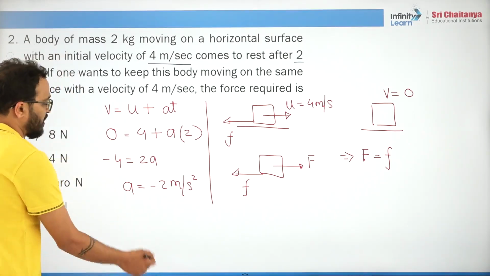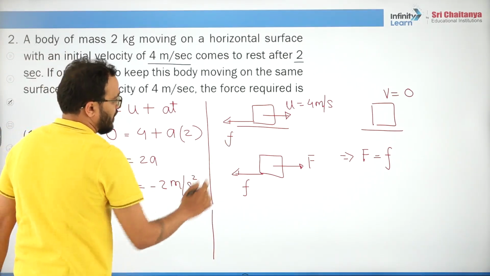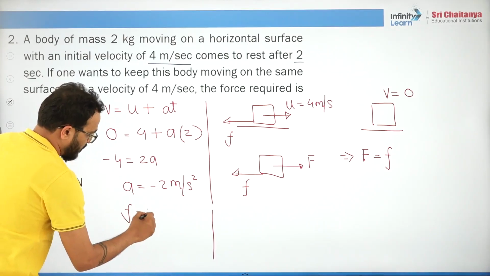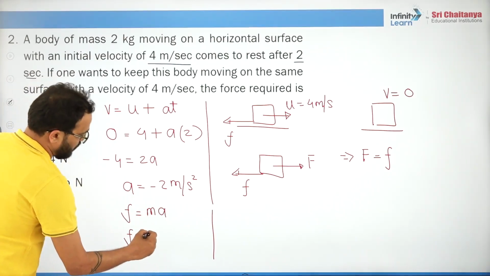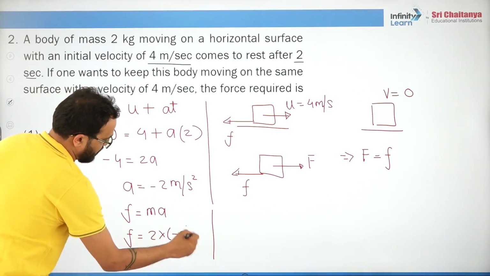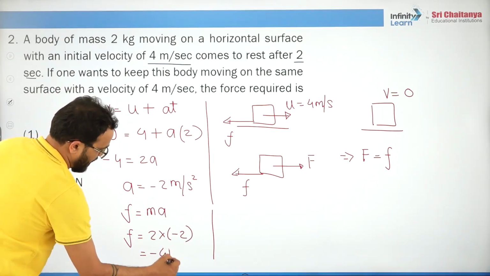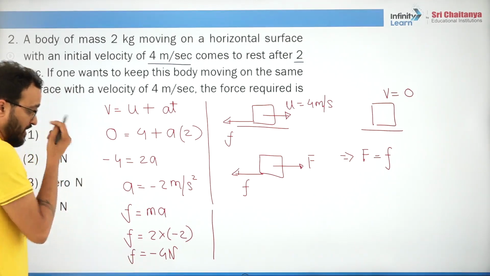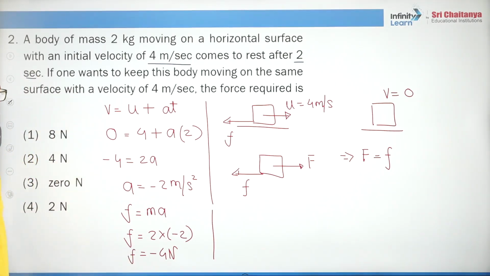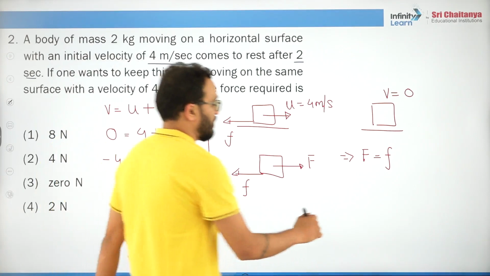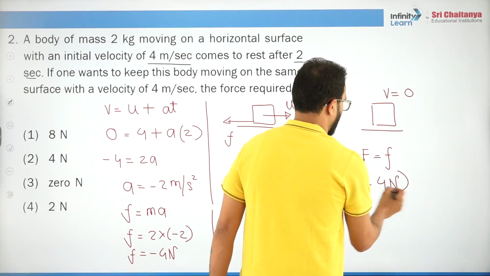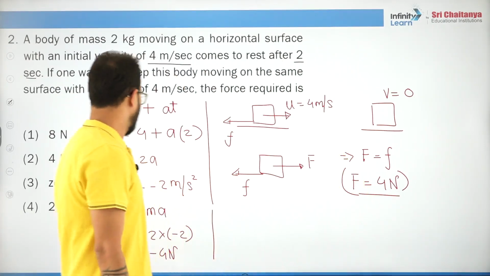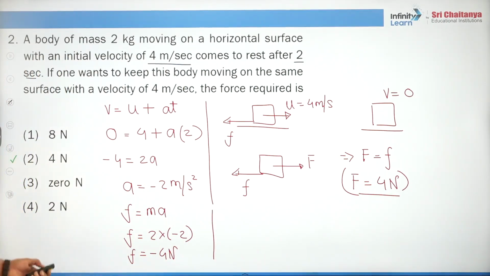Now, how much is the frictional force? Initially only friction was acting. So frictional force is m into a. M is given 2. What is a? Minus 2. So what is the answer? Minus 4 Newton. So frictional force is minus 4 Newton, acting in the backward direction. So obviously, how much should be your F? Forward direction, plus 4 Newton. Do you understand? Clear everyone?